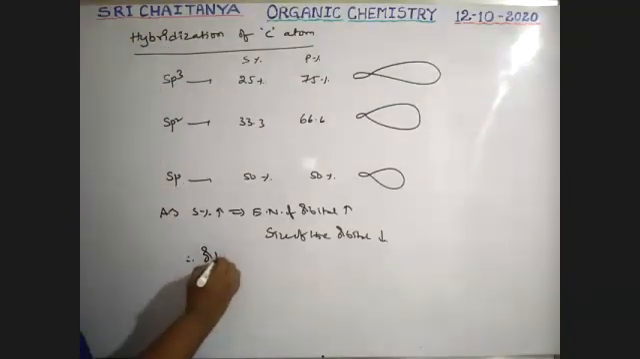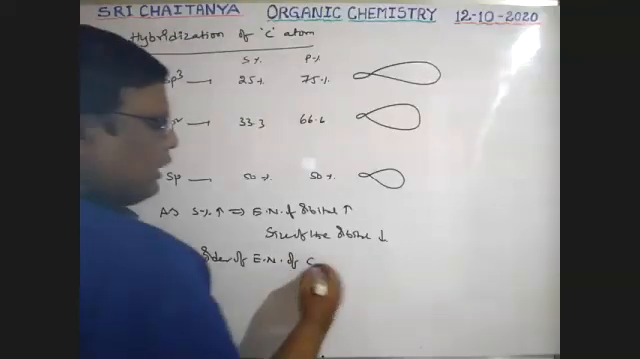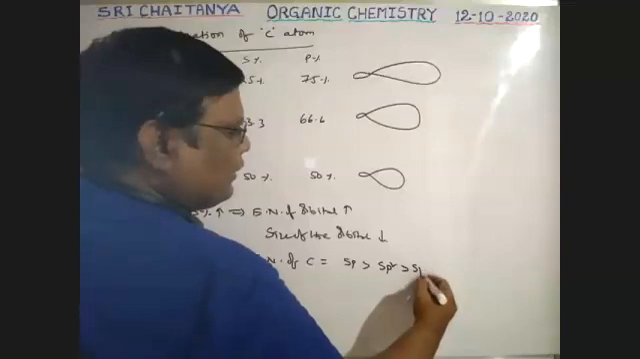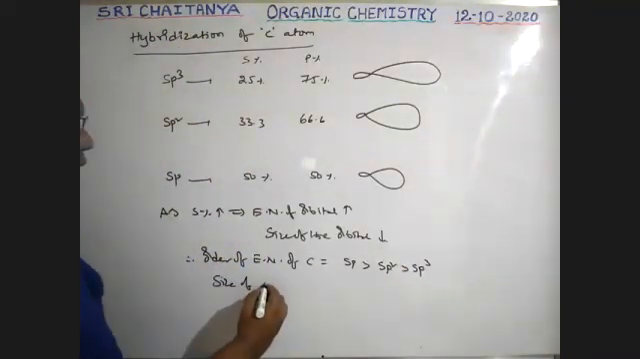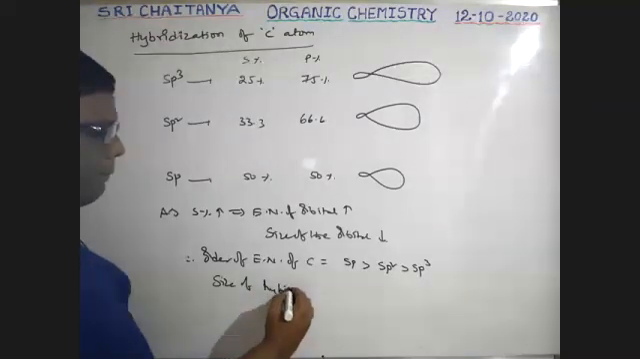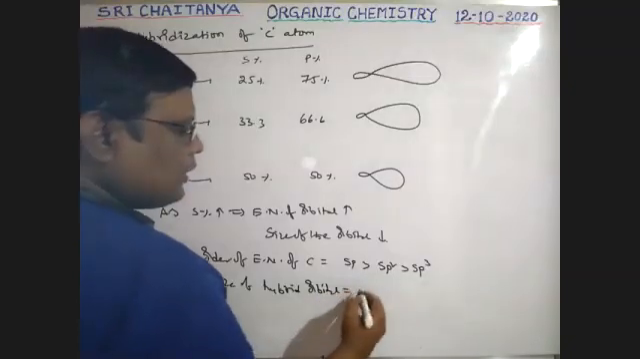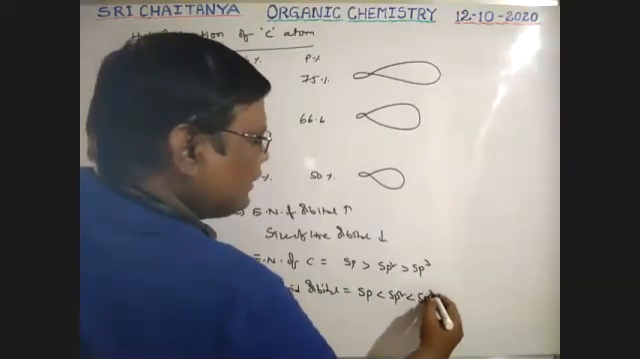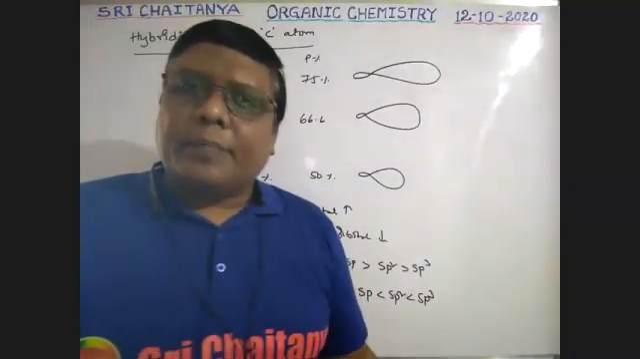Therefore, the order of electronegativity of carbon is sp greater than sp2 greater than sp3. So the size of hybrid orbitals is sp less than sp2 less than sp3.